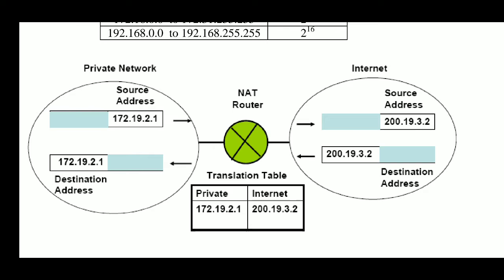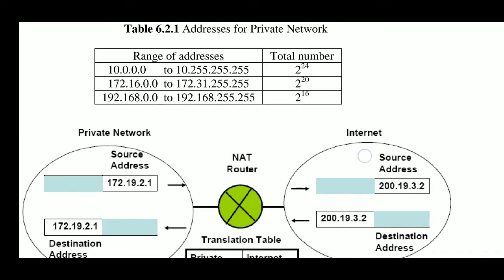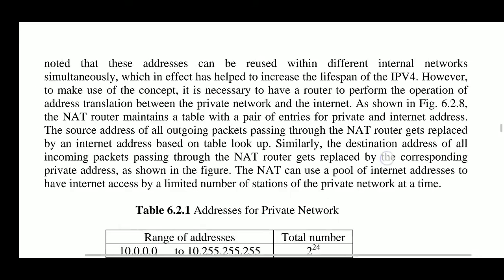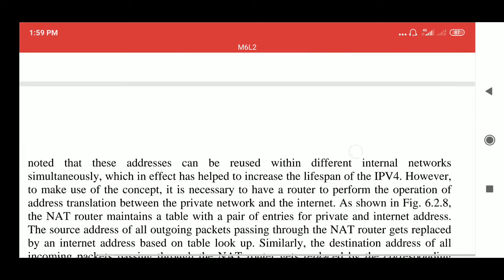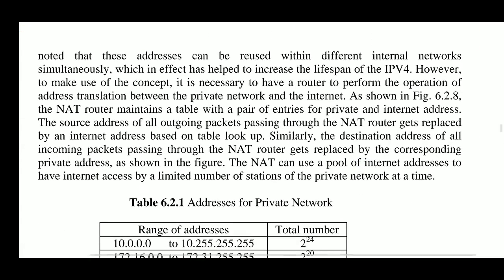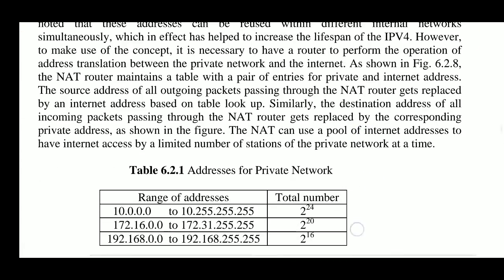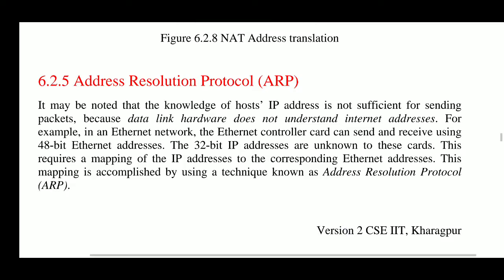And whenever the NAT device receives a packet for the destination address 200.19.3.2, it converts it into the private address corresponding to this public IPv4 address, that is 172.19.2.1. So we can use these ranges of private addresses to overcome the problem with the growing internet. Okay, so this is all about network address translation.